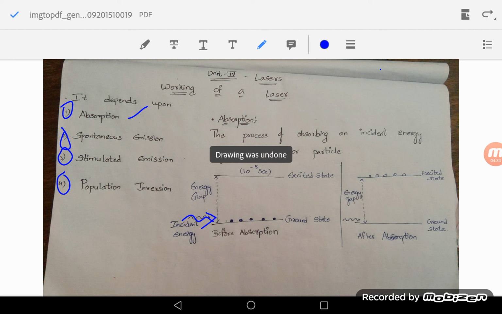Kindly remember, before absorption each atom stays in the ground state itself, but after absorption the atom moves towards the excited state. Also, from energy level to energy level there is an energy gap. If we want to apply any incident energy, it must be equal to the energy gap between the two energy levels. So this is the case of absorption.